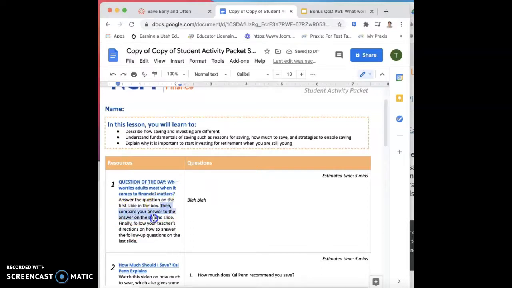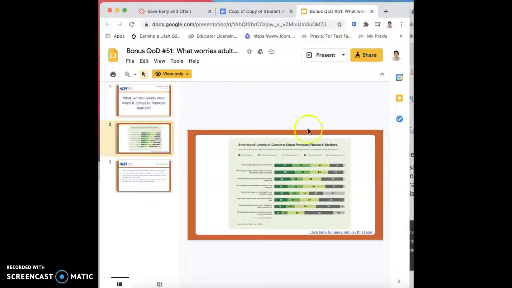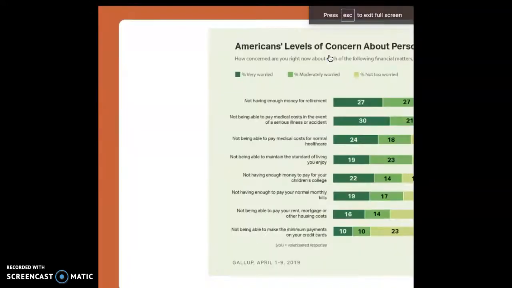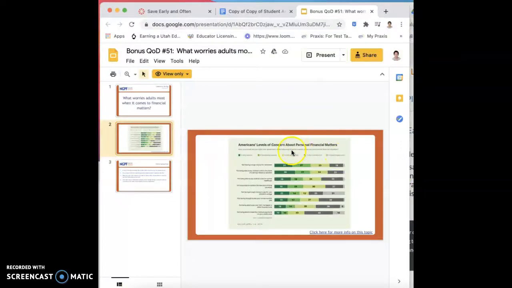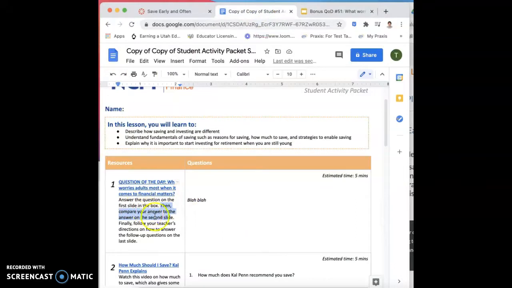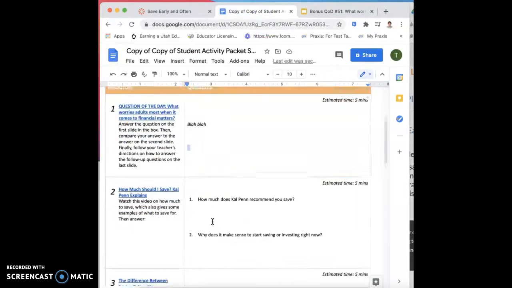Then compare your answers to the answer on the second slide. Okay, I'm going to go to the second slide. Oh, look at these answers. Okay, that kind of cut off halfway, but you get the gist. Go through the directions, answer it here.